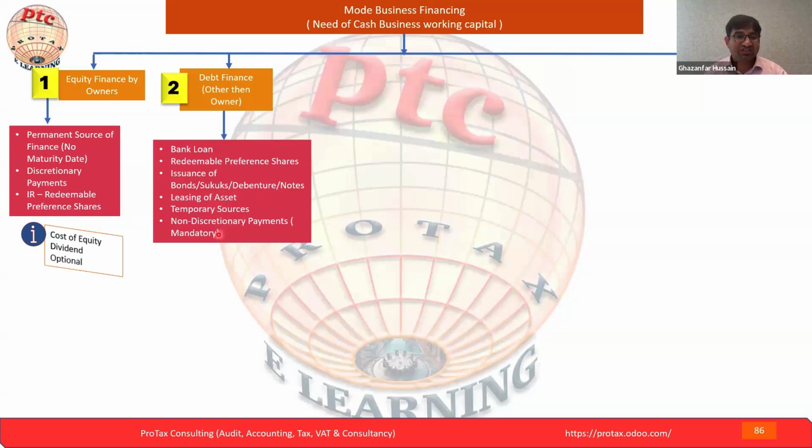Next is the non-discretionary payment. What does it mean? This is not optional. You have to pay. Here we were saying discretionary, as in if you want to pay, you can pay. Optional. But here you have to pay interest, because if you're not paying the interest amount or installment to the bank, and you have a leased asset, the bank will come and take the asset also. The common example is the car. If you're not settling with the bank on time, they will seize your car.